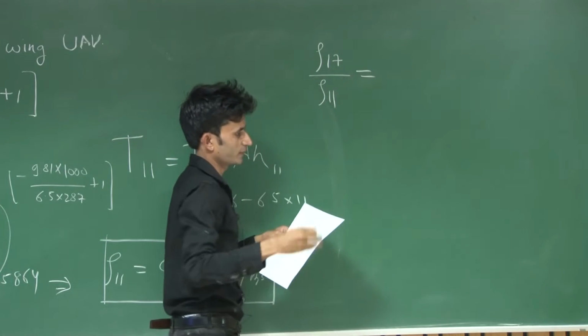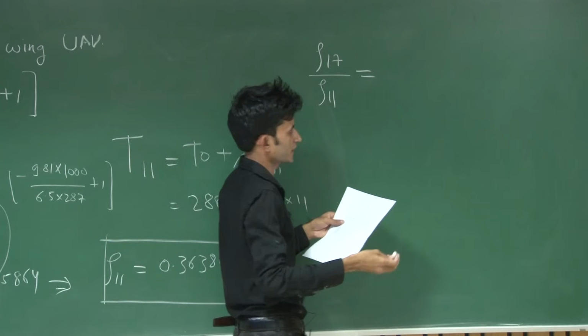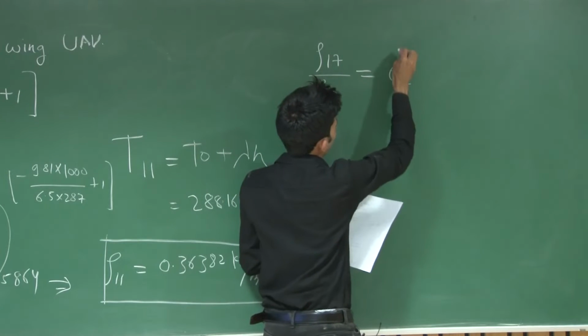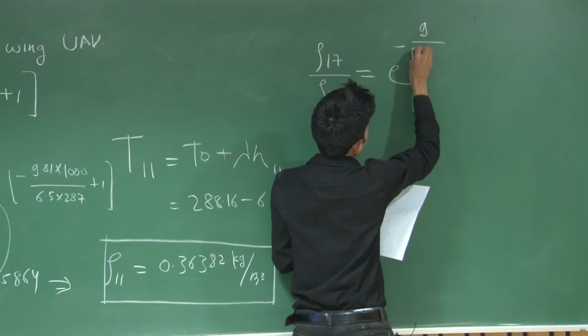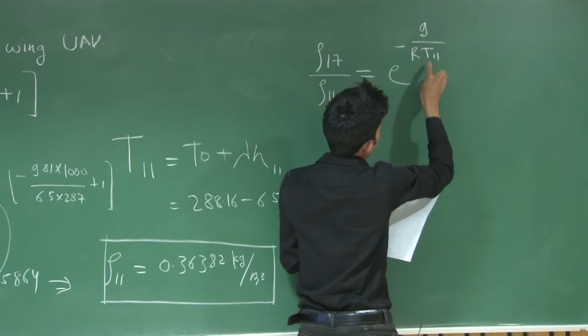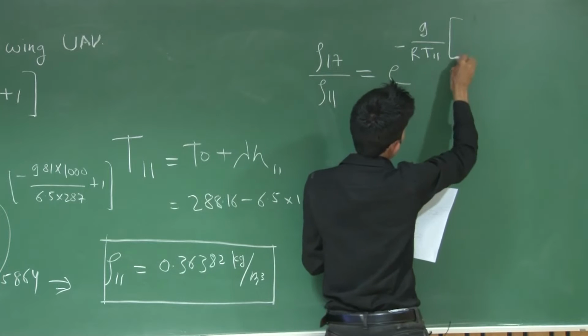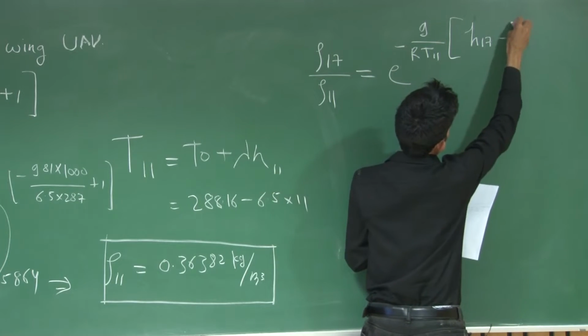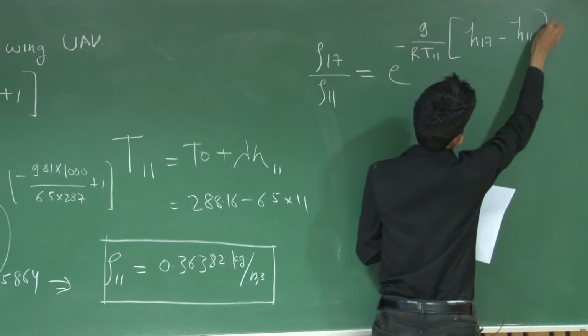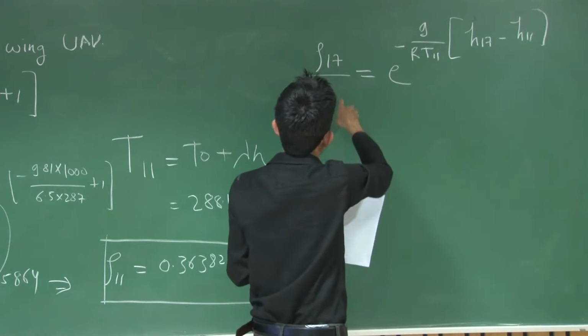In this region the temperature is constant, so temperature ratio and pressure ratio will be the same, and this will be G over R T11. You have to take the temperature at 11 kilometer, and H 17 kilometer and H 11 kilometer. Now you are going from 11 to 17.